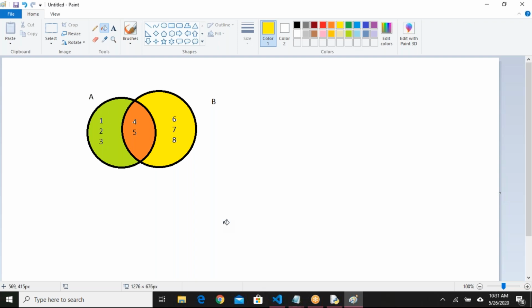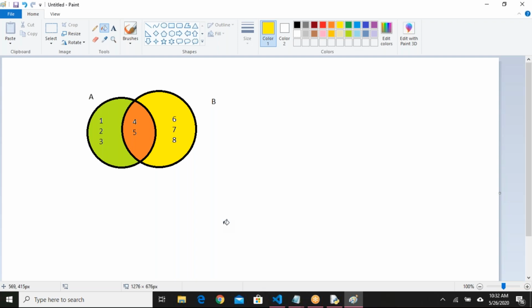Okay, if I want to see the common elements, I want to check the intersection. If I say A intersection B, what is the value? 4 comma 5. 4 comma 5 are the values for intersection. Good, few people are responding and they are responding correctly.